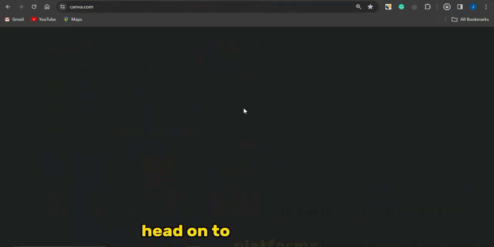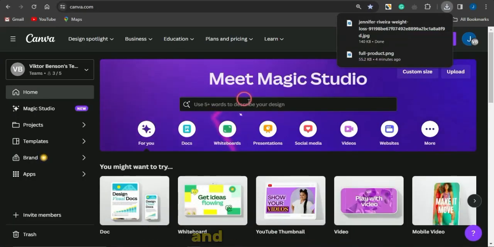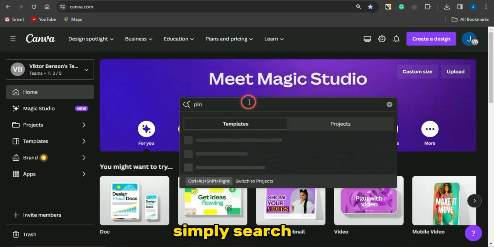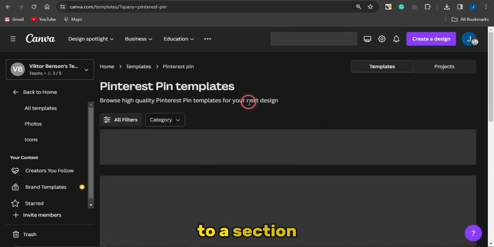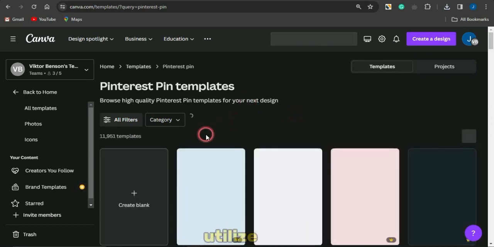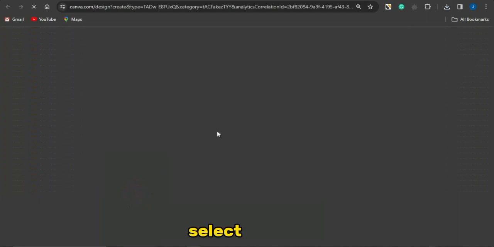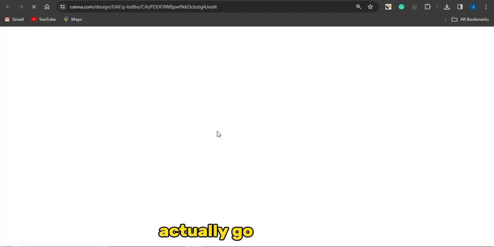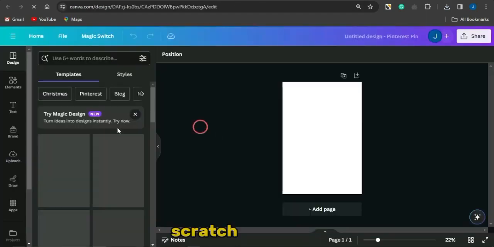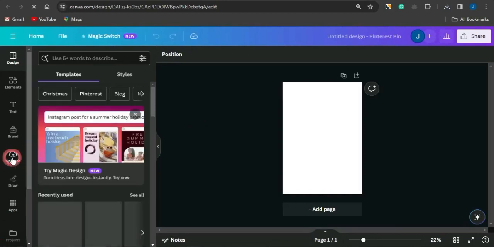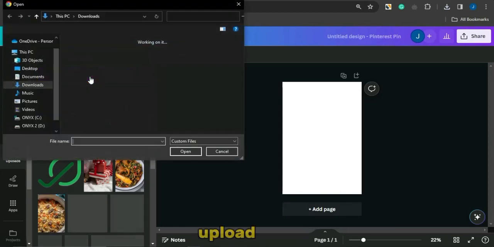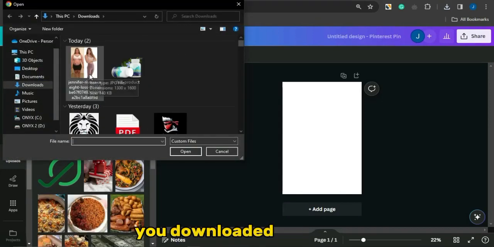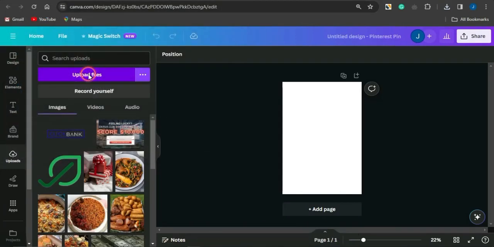Then you want to head on to platforms like Canva right here, and on Canva you want to just simply search for Pinterest pin. Once you search for that, you'll be taken to a section where you can see a lot of templates you can utilize. But what I'm going to do is select a blank template to create my template from scratch. Right now you want to come to this section, click on upload, click on upload file, and upload that image which you downloaded, that before and after image.